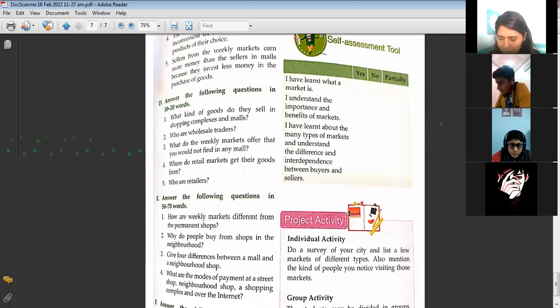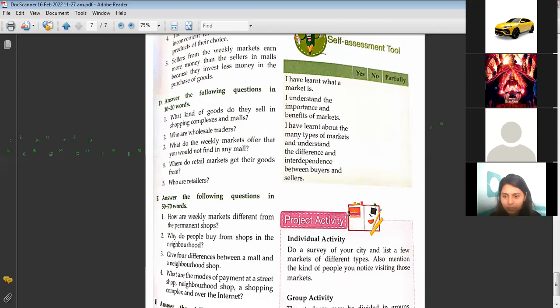Okay, ma'am. The wholesale market goods are sold in bulk to traders known as retailers. Yes, the wholesale market goods are sold to traders in bulk, known as retailers. Correct. Very good. Done, children? Yes, ma'am, done.